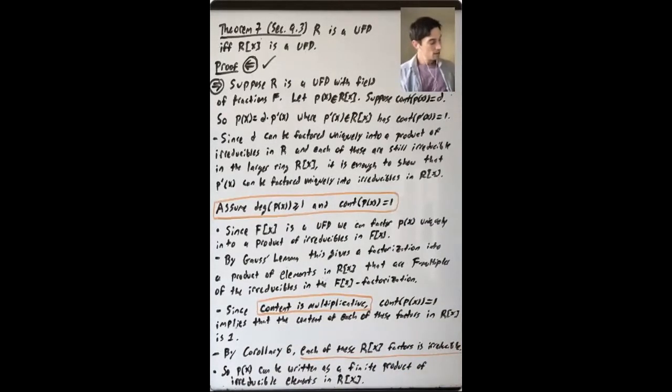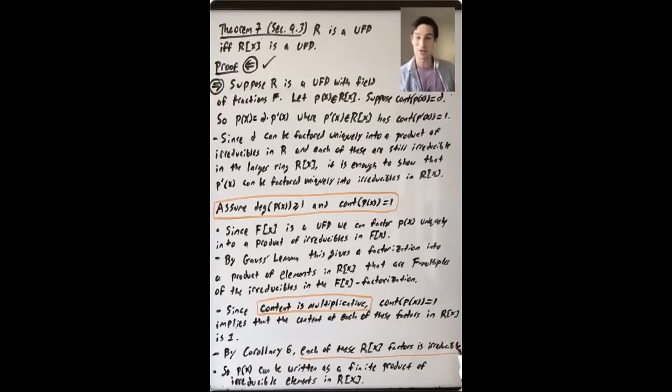So each one of these factors in this R bracket X product has GCD 1. And what that means is we can apply this corollary 6 to Gauss's lemma to each one of those factors that occurs in this factorization of P of X as a product of a bunch of things in R bracket X. So each one of these R bracket X factors here is irreducible because the GCD of the coefficients is 1.